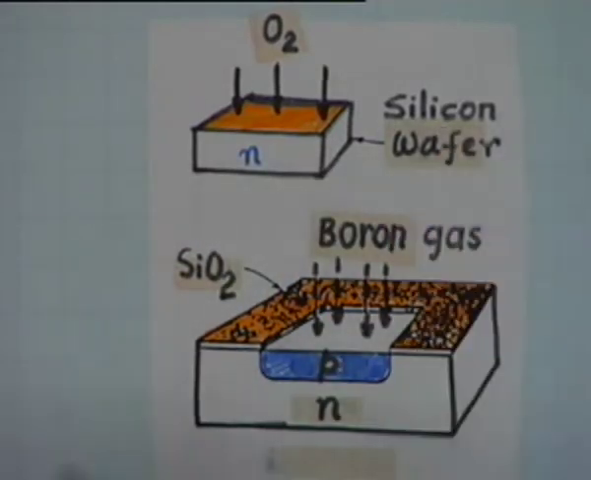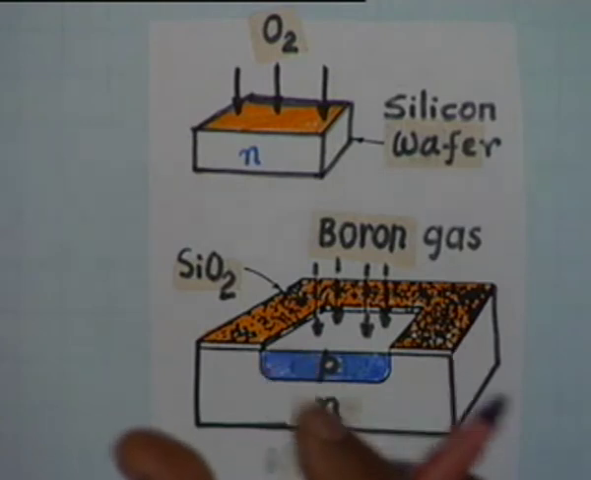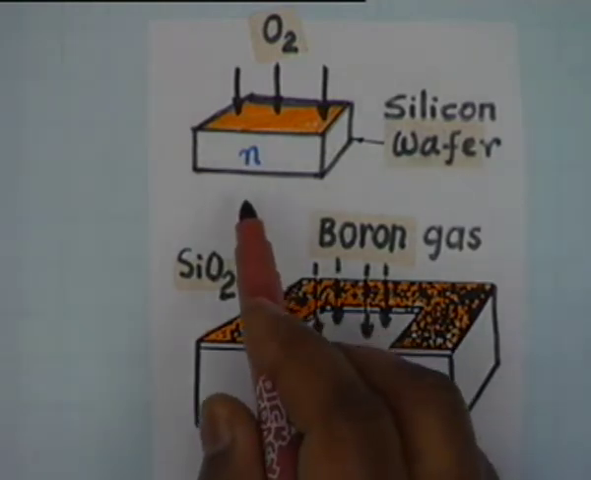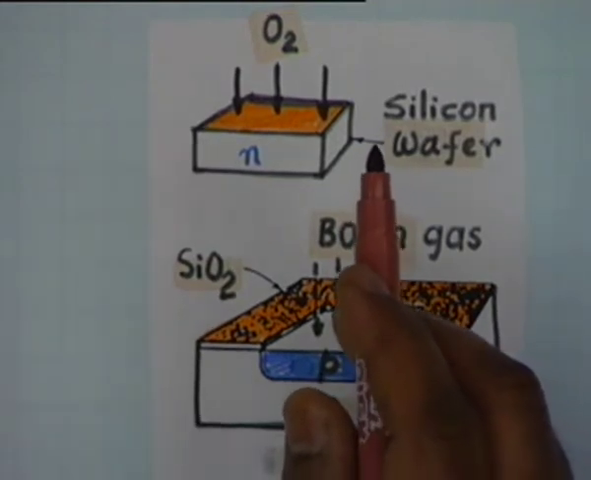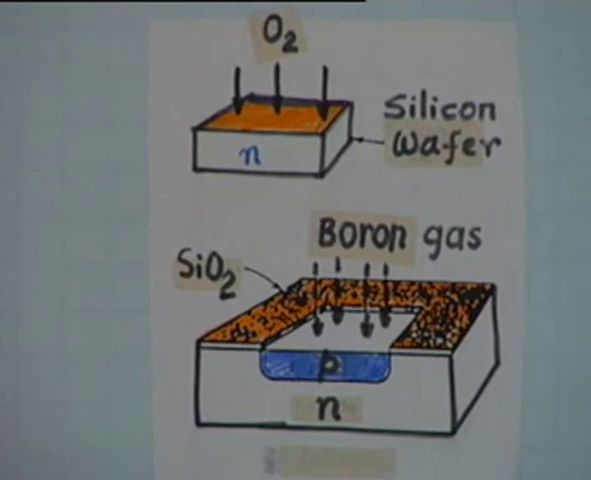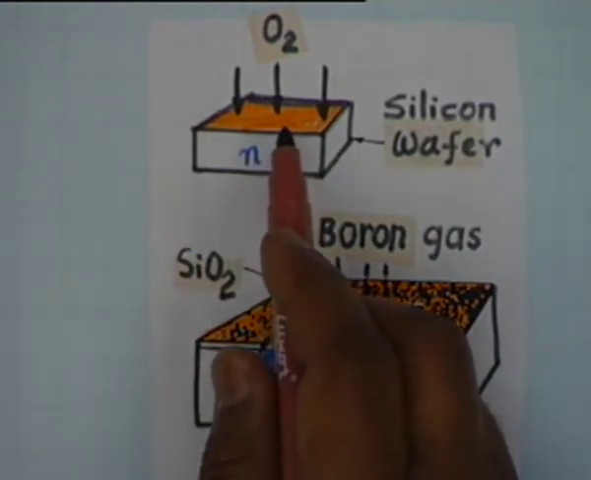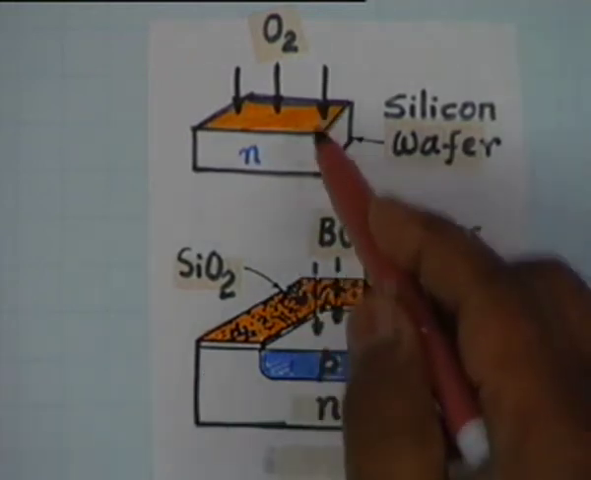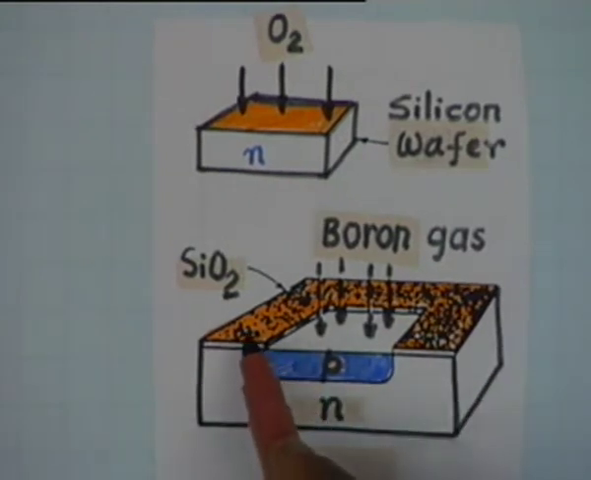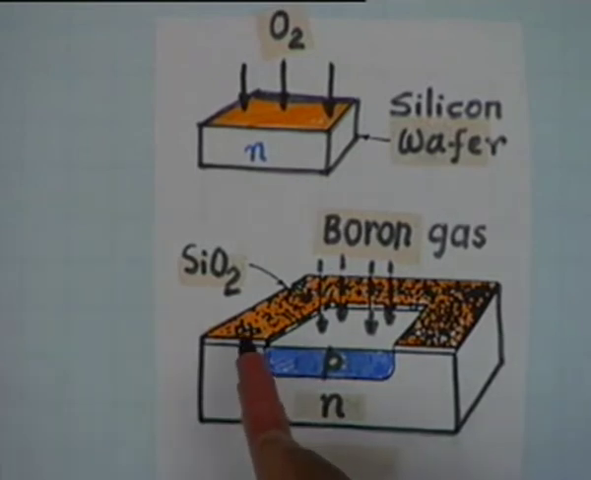So take a silicon wafer, a small chip of silicon which is n-type, and then expose it to oxygen at elevated temperature. Then this surface gets oxidized into silicon dioxide, and silicon dioxide, as you know, is an insulator. What I have shown here is the same chip in an enlarged form, where this colored thing, this fractal type of diagram, shows the silicon dioxide deposition.